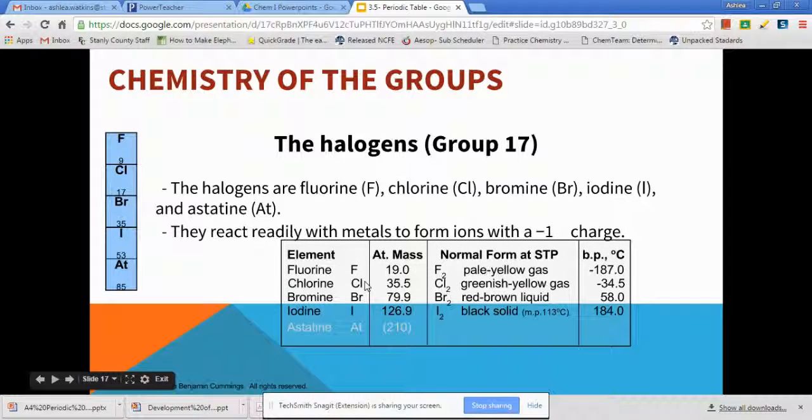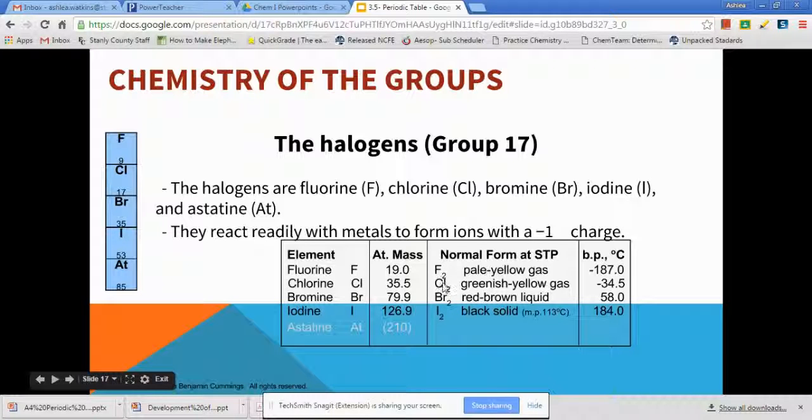And here just shows a couple things about these gases. So we've got fluorine, it tells its boiling point, atomic mass, all the way through astatine. Now, something you will see here, if you look in the third section of this chart, you'll see that I wrote their atomic symbol. However, I wrote it with a little 2 in the corner.